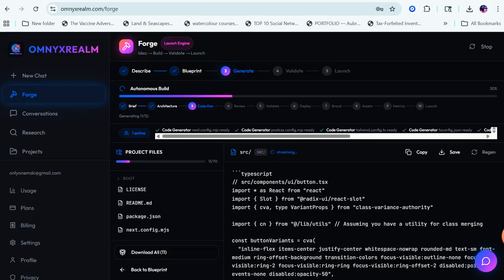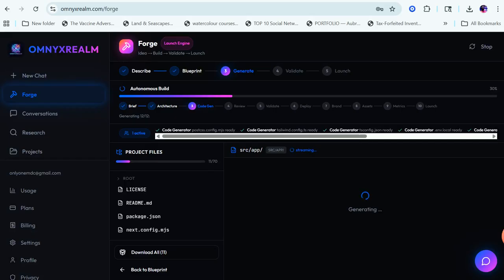Simply by giving an idea in the chat. Hey, I have this problem. I want to solve this problem. Can you generate me a master prompt to show me how you would solve this problem? Then you can take that master prompt and put it in the Forge. The Forge will then structure it after you give it a little bit of information about how you want it to go about doing it. And it will do it just like it's doing it right now. So right now, it's just going. It's just generating. So new chat, Forge.